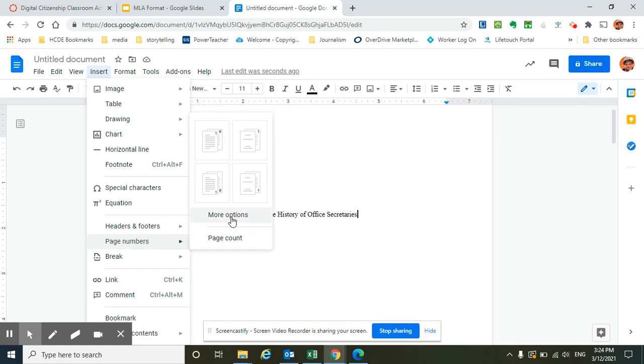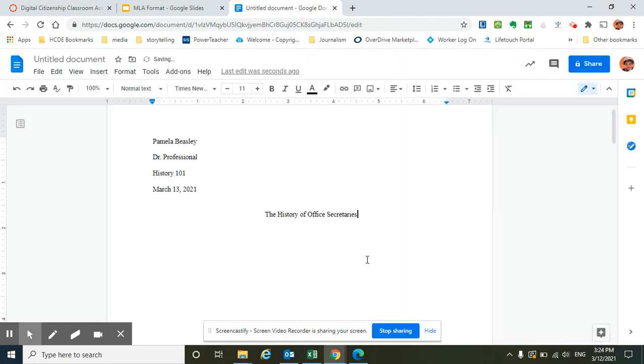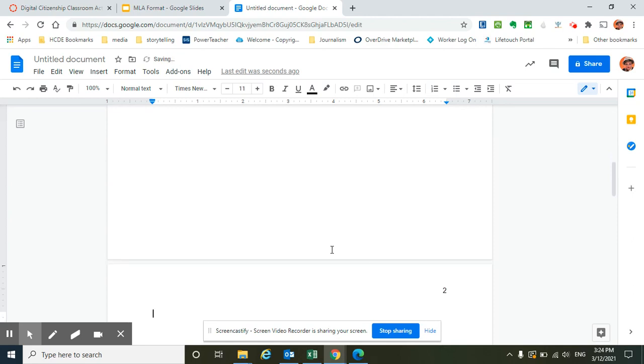So we're going to go to more options, and we're going to not show on the first page, and we're going to start at page 1. So nothing shows up here, but you can see if I were to, as I write, page 2 shows up.